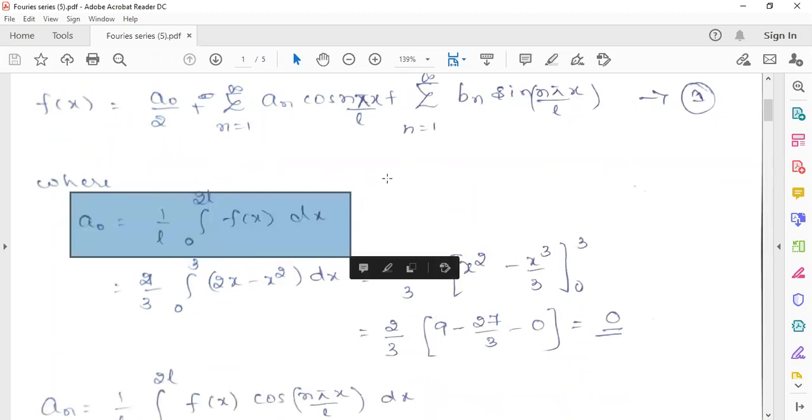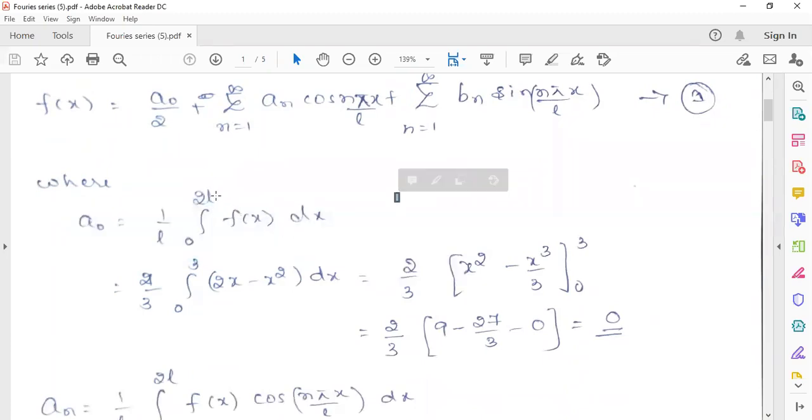Either you can continue with the L itself and at the end you can substitute the value of L, or otherwise, here itself you can substitute the value of L. In case you are taking the interval as 0 to 3, you must write the value of L as 3 by 2. So 1 by L will become 2 by 3.